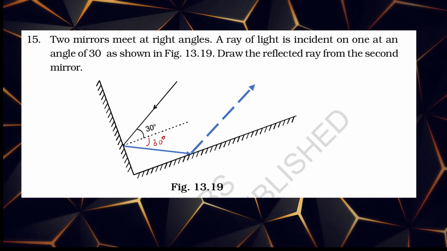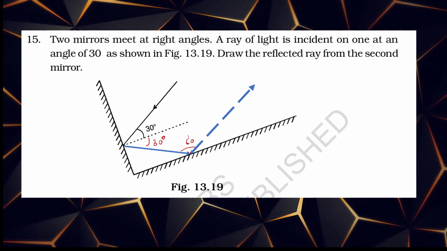After this, this angle will be 60 degrees because these two together make 60 degrees. That's why the light ray reflects at double the angle of incidence, that is 60 degrees. Therefore, the answer is 60 degrees here.